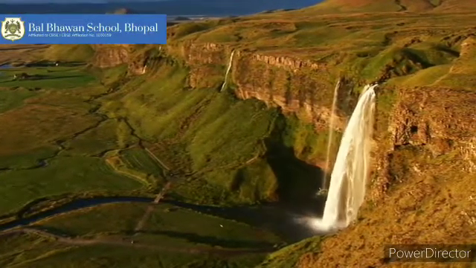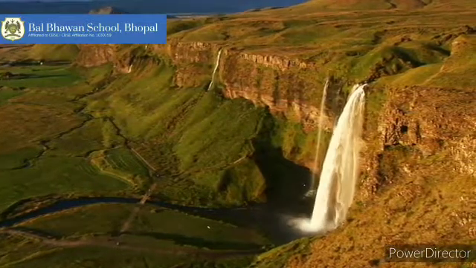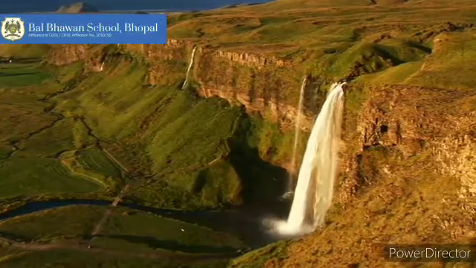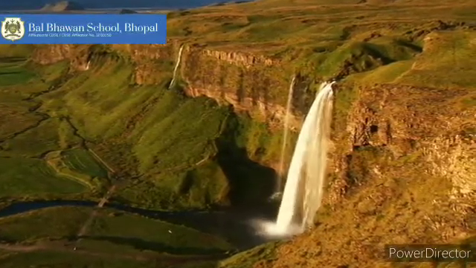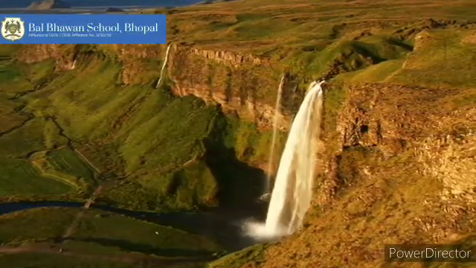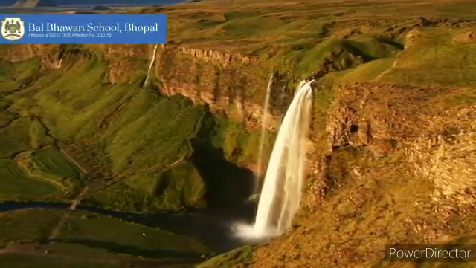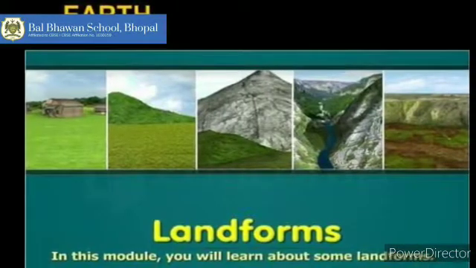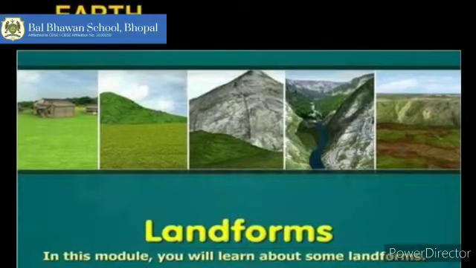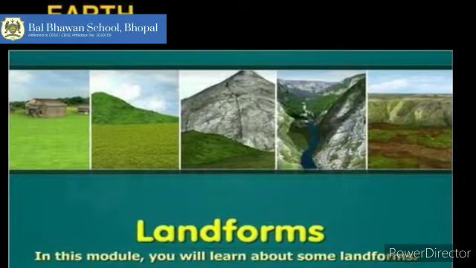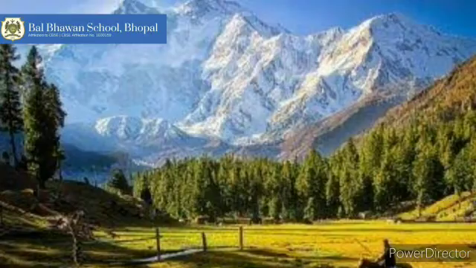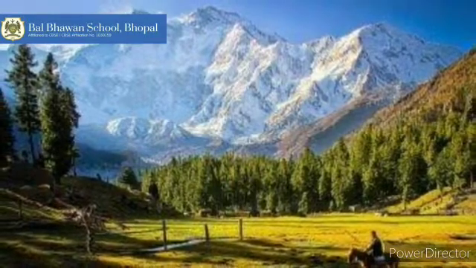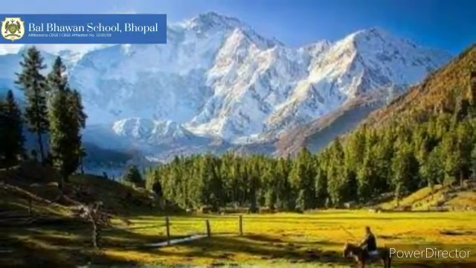Some parts of the Earth's surface are flat and leveled, while others are raised. So what are all these things? These are the natural features, and these natural features of the Earth's surface are called landforms. So the major landforms of our Earth are mountains, plateaus, plains, deserts and rivers. In today's video, we'll be discussing in detail about mountains and their importance.